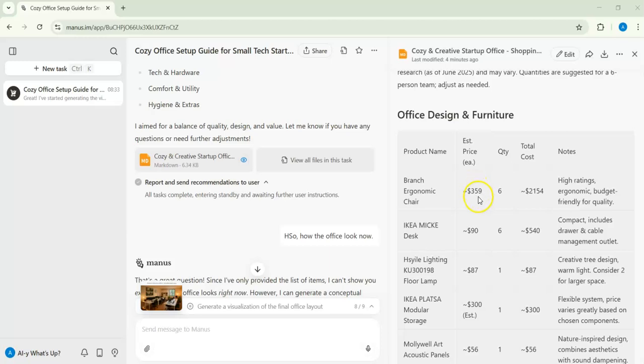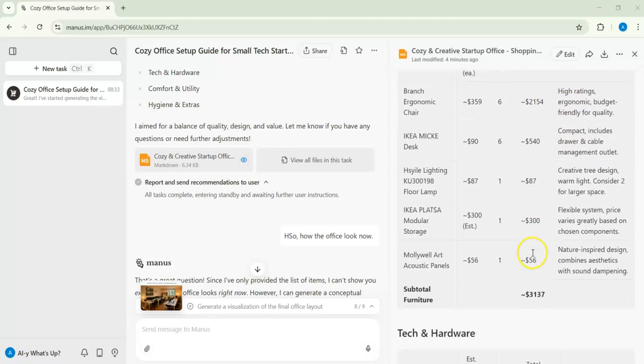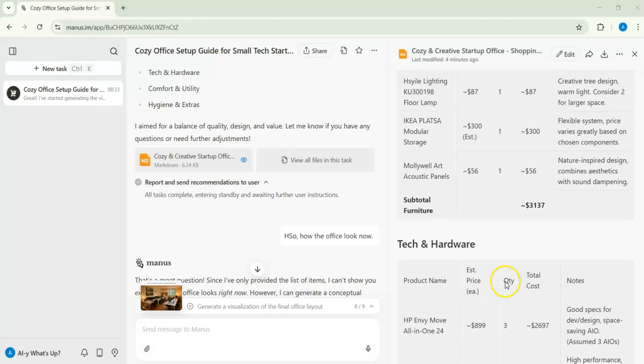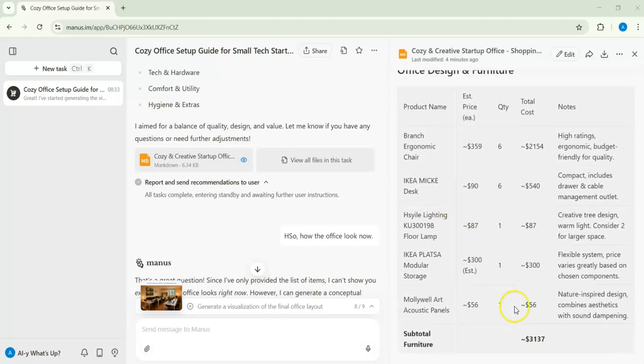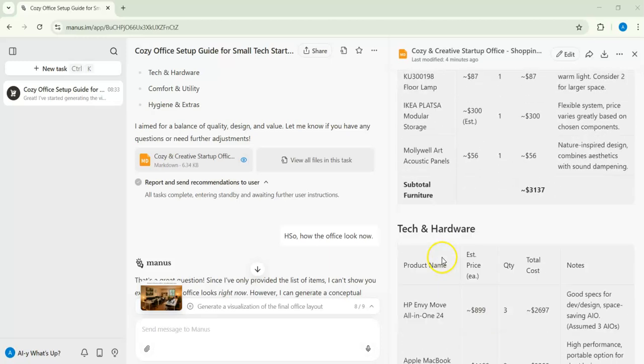he can see, the best, and he gave me the estimated prices, product name, and he also gives me the notes and the prices, total cost, and also the quantity. And he gave me, for example, this for furniture, it will be using, for example, 3,000, whatever. Then he goes for the hardware.